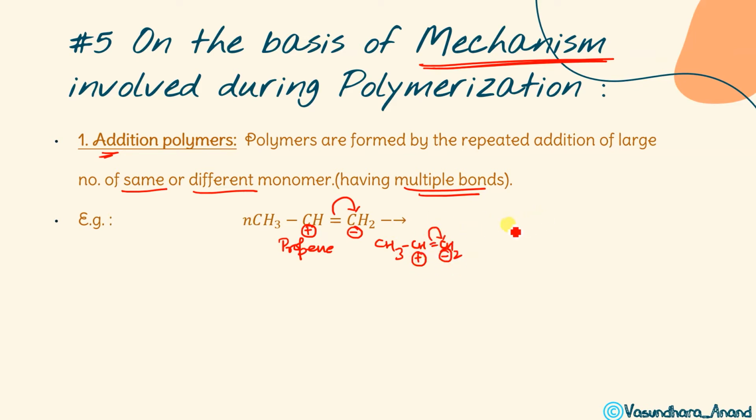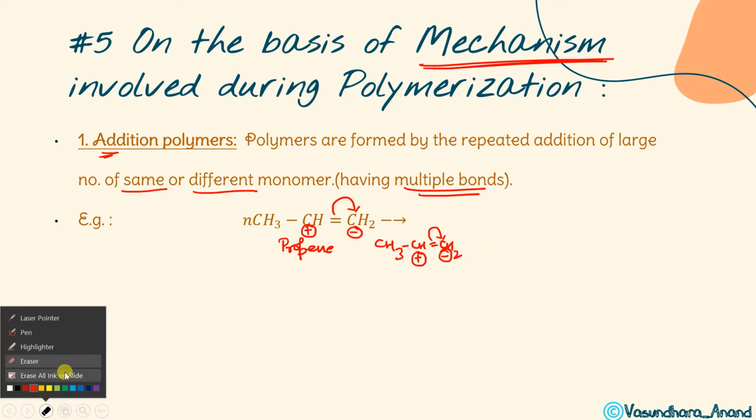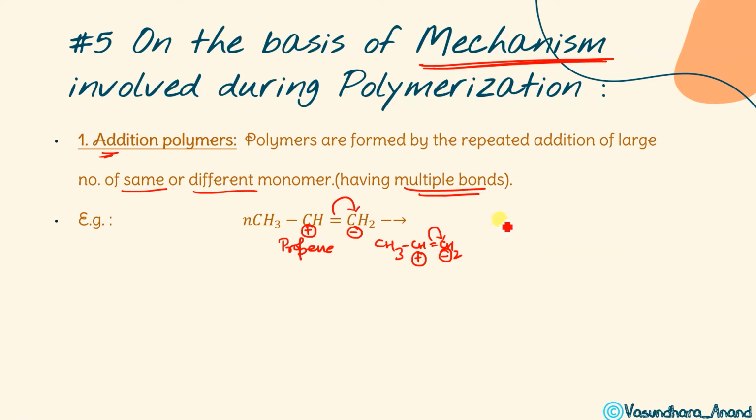So what will be the bond formed? This is CH3, not going to change, and then CH. Let me write in another way, it will be easy to understand. This is CH3, CH, and CH3 is there. Now this CH is going to make a bond with another molecule over there.